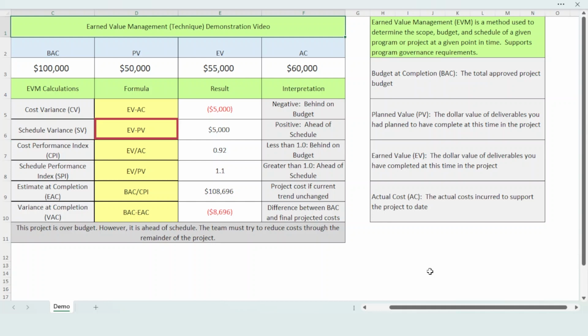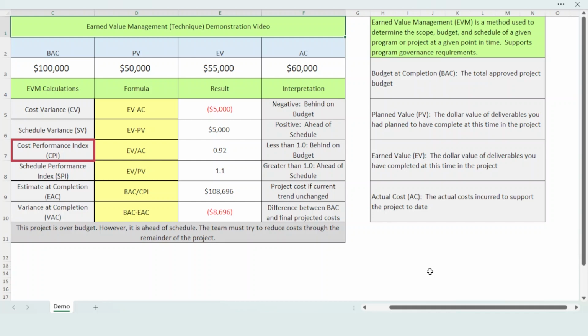SV stands for schedule variance. It is calculated by subtracting PV from EV. In this illustration, $55,000 minus $50,000 equals plus $5,000. This is good news. We had planned to produce $50,000 in deliverables up to this point. We actually produced $55,000. We are ahead of schedule. As a summary, CV and SV calculations that are negative show we are behind. Calculations that are positive show we are ahead.